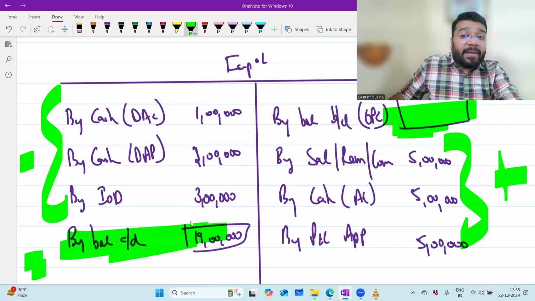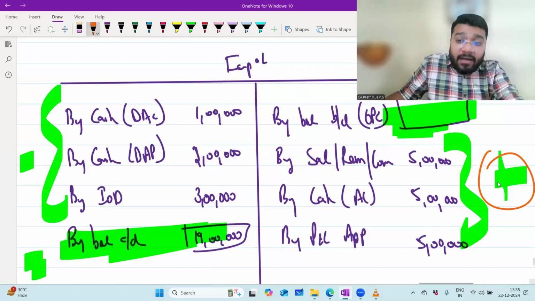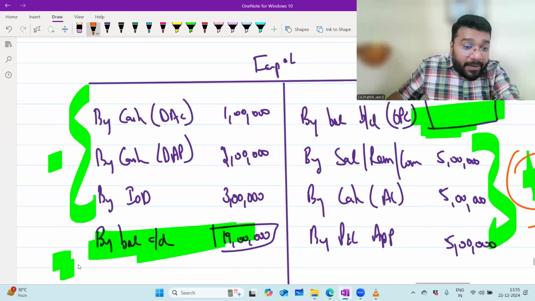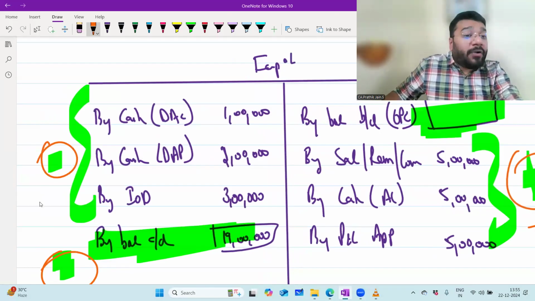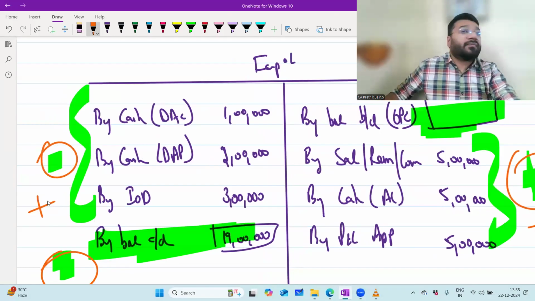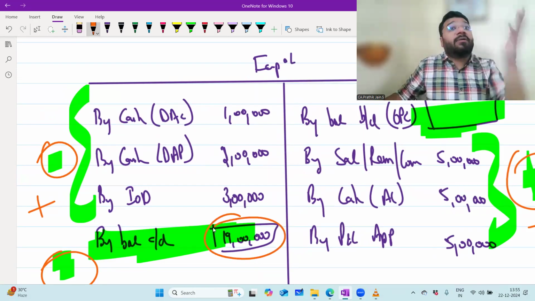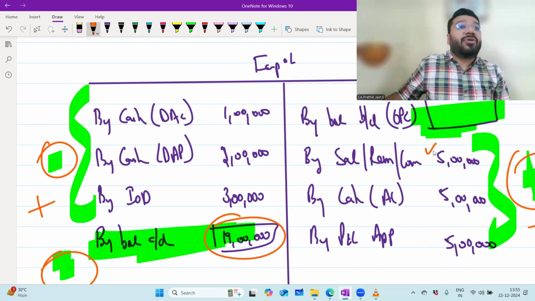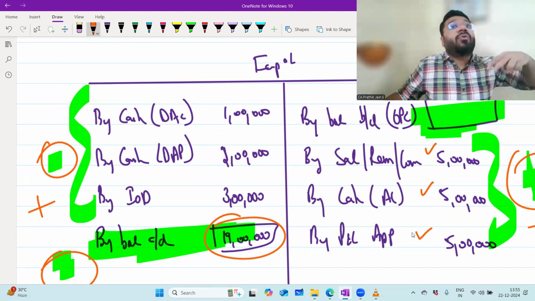To get this closing capital, whatever items you added earlier, now you have to subtract. Whatever items you subtracted, now you have to add back. Understand what has happened. How did you get this closing capital? Think about it. This closing capital has come after crediting salary, remuneration, commission, additional capital, and share of profit. So when I'm reversing it, I have to minus it.